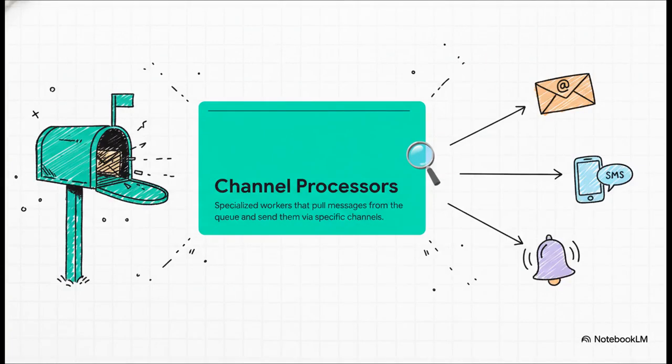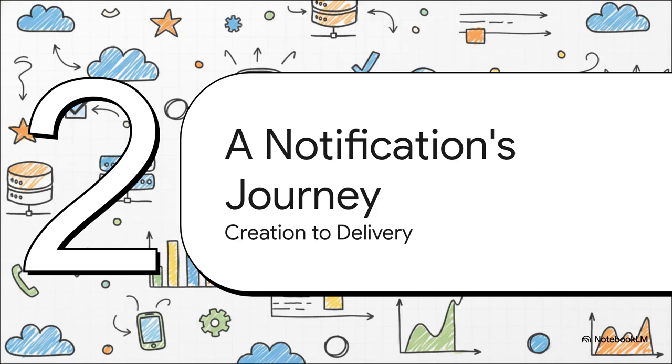And from that sorting room, the messages go to our channel processors. You guessed it, these are our mail carriers. We've got specialized workers for each route, a team for email, a team for SMS, a team for push notifications. They just grab messages from the queue and take care of the final send-off. All right, so we've got the blueprint. We know the main parts. Now for the fun part.